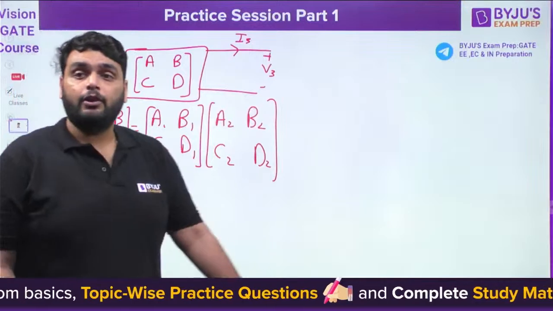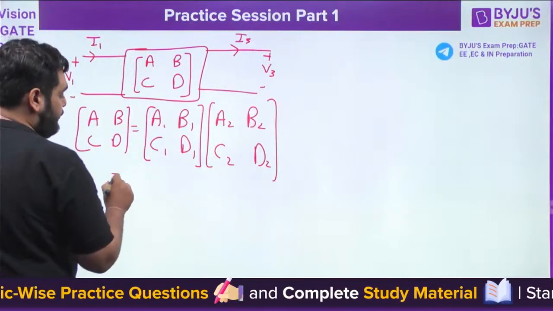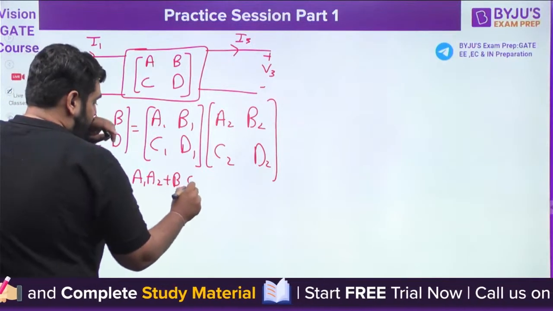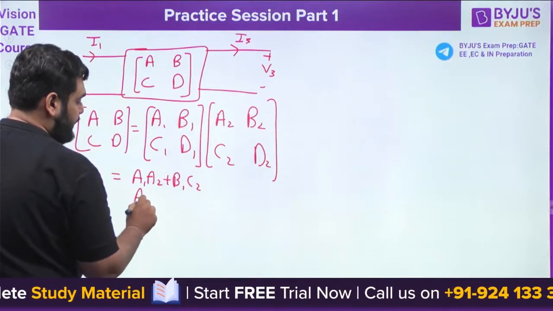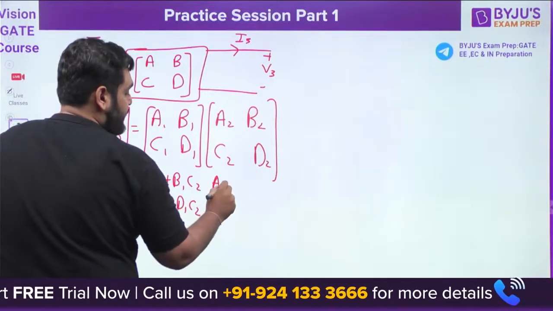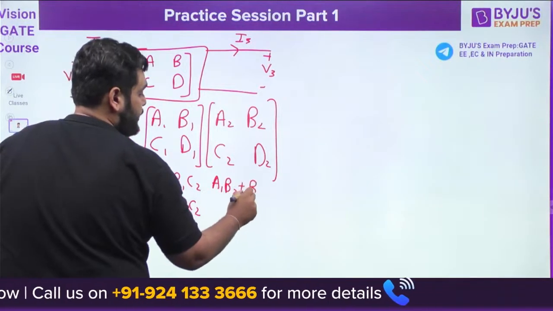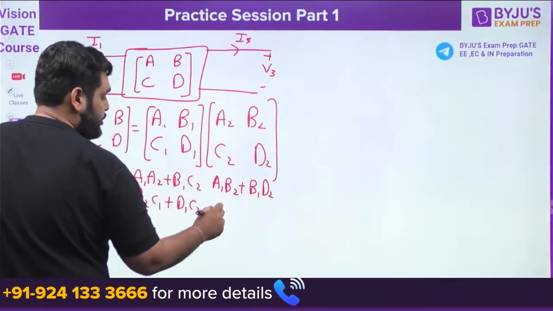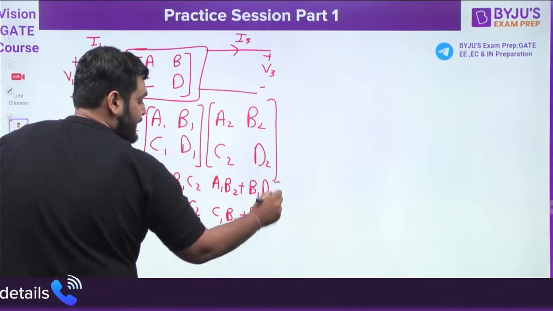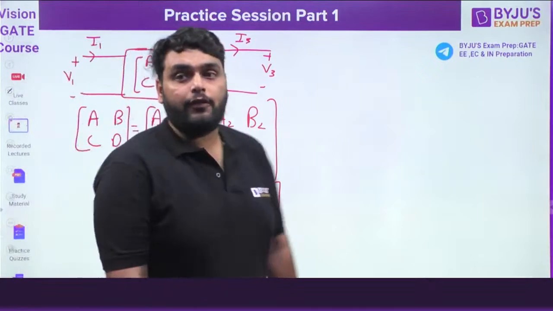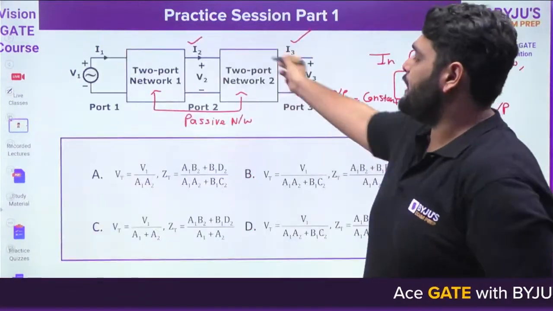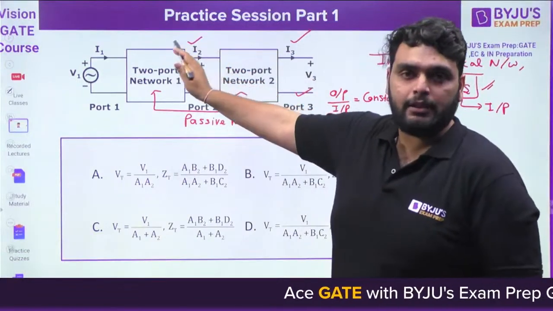Now, when you multiply it, it will be A1, A2 plus B1, C2, A2, C1 plus D1, C2, A1, B2 plus B1, D2. If you find any mistake in the calculation, you can tell me. C1, B2 plus D1, D2. This is actually the ABCD parameter of the complete network. That's easy, everybody can do it. There is no doubt in this. It is a cascade, we can multiply the ABCD parameters.